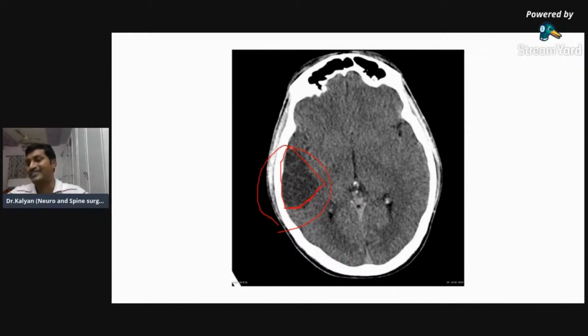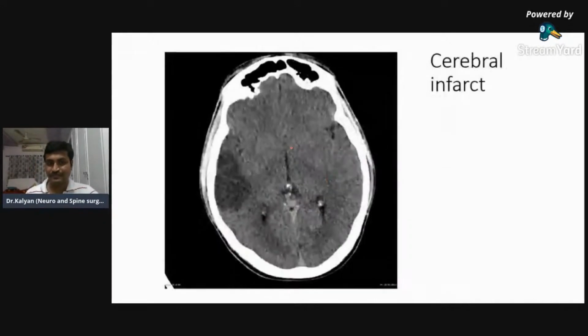This is an infarct. Right. What Dr. Ankita has told is the right one. So this is an infarct. Now can you differentiate infarct from edema? Edema has finger-like projections, whereas infarct doesn't have any finger-like projections. Cerebral infarction. Right. So this is a cerebral infarct.